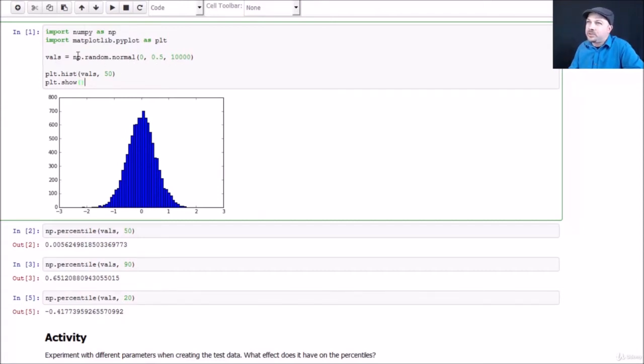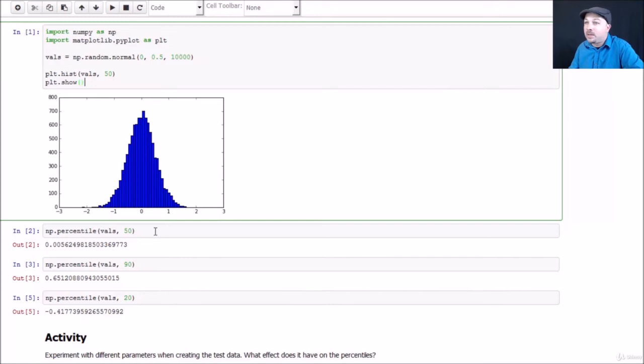In this example, what we're going to do is generate some data centered around 0, with a mean of 0, with a standard deviation of 0.5, and I'm going to make 10,000 data points with that distribution. And we're going to plot a histogram and see what we come up with, and it looks a little bit something like that. Very much like a normal distribution, but because there is a random component, we have a little outlier here. Things are tipped a little bit to the right here, a little bit of random variation there to make things interesting.